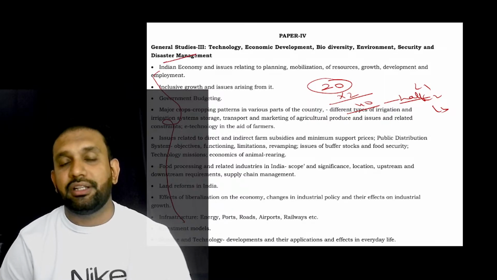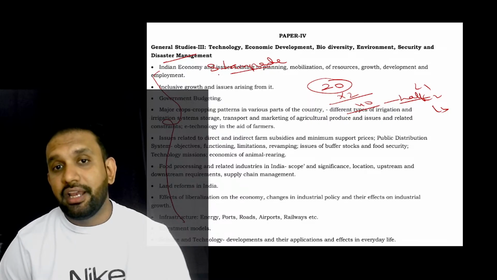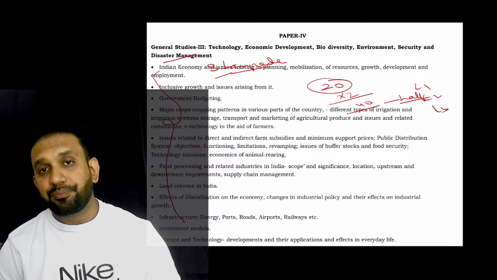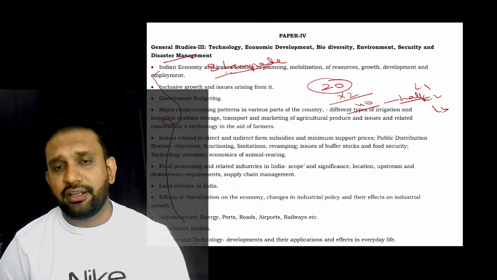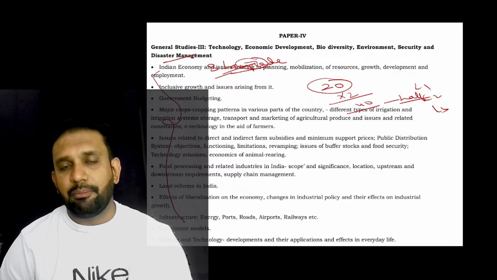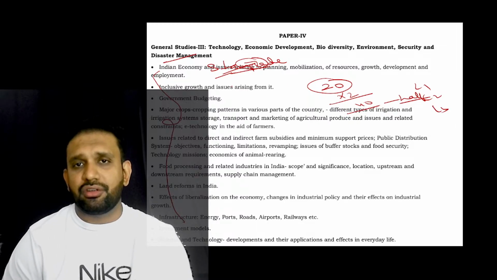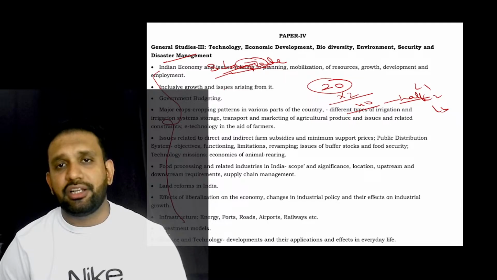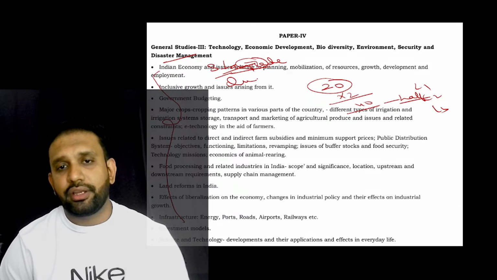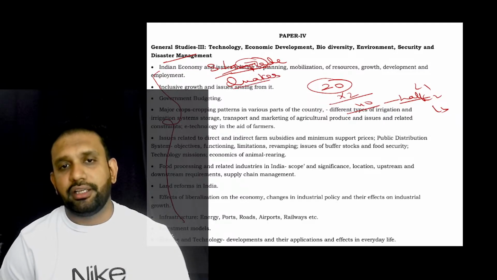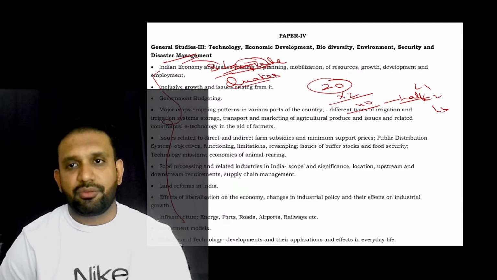Obviously disaster management they are not asking, but remember the stampede which happened during the RCB victory parade, and also when Pushpa 2 was released and Allu Arjun came. That was also a blockbuster movie, so a stampede also happened there. And in the Iran-Israel war we are seeing that Iran has been shaking because of the lot of missiles shot by Israel. So earthquake-related direct questions may come in disaster management.